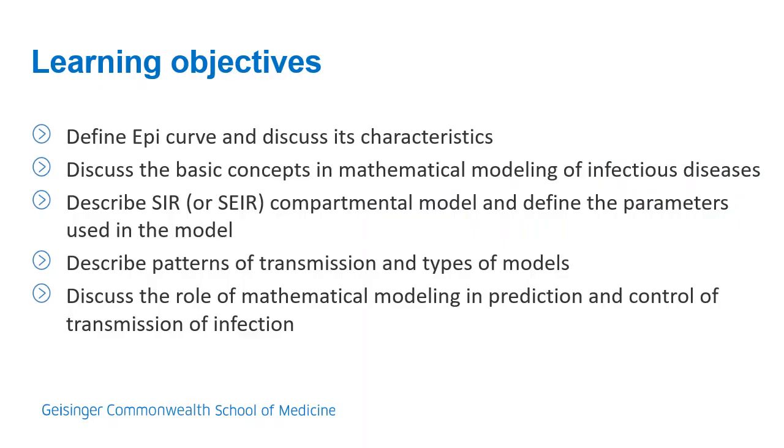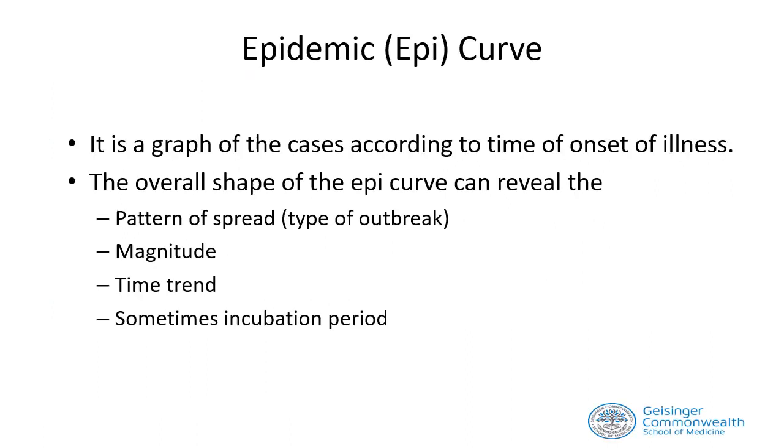At the end of this lecture podcast, you'll be able to define EpiCurve and discuss its characteristics. You'll be able to discuss the basic concepts in mathematical modeling of infectious diseases. You'll be able to describe the SIR compartmental model and define the parameters used in the model. You'll be able to describe patterns of transmission and types of models, and you'll be able to discuss the role of mathematical modeling in prediction and control of transmission of infection.